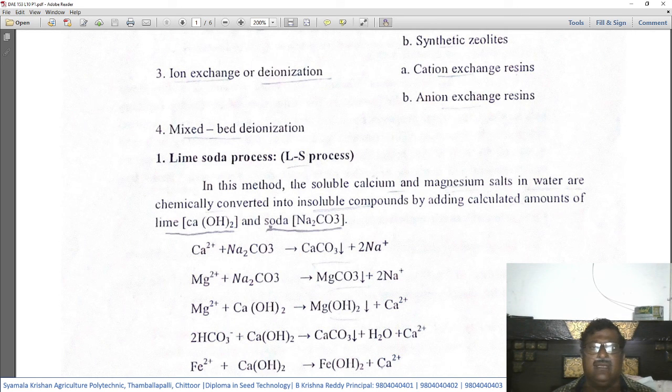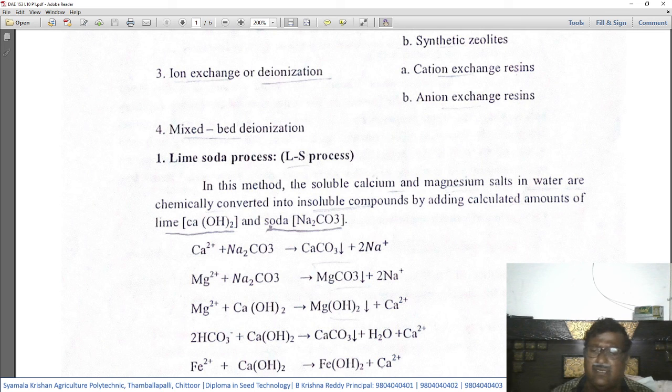Soda, chemical formula Na2CO3, is sodium carbonate. If we say sodium carbonate, it is soda. If we say lime, it is calcium hydroxide. Now let us see how the hardness of water is removed using these two compounds.